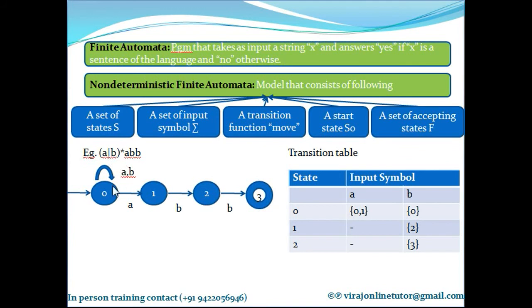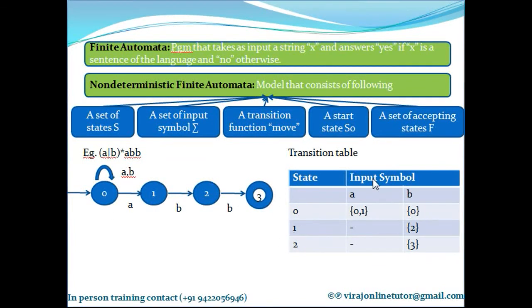And this A or B can repeat 0 or more times. If it is 0 times, this won't be executed at all. It's going to be A, B, B. If it is 1 time, A or B will be executed. If it is 2 times, it will be repeated 2 times. If it is 3 times, it will be repeated 3 times, and so on. So A or B can repeat either 0 times or any number of times, so it will still remain in the same state. So A or B 0 or more times followed by A, B, B.